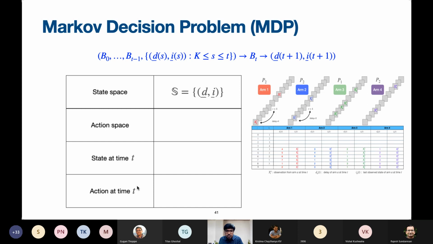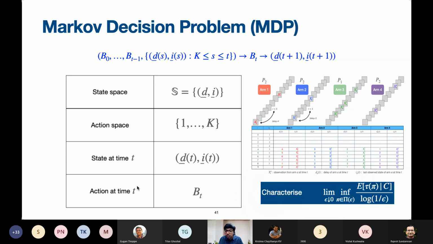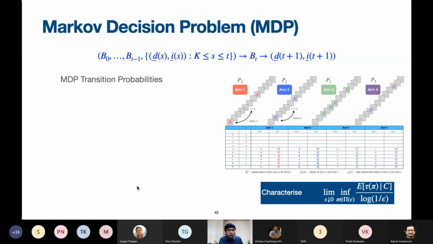The state space is the space of all possible delays and last observed states of all the arms collected together. The action space is the set of arms. The state at time t is D_t, I_t, the delays and last observed states as observed at that time, and the action is B_t. However, our objective is to characterize this quantity. Let's keep that in mind. It's not to maximize rewards, like that is typical in MDPs.